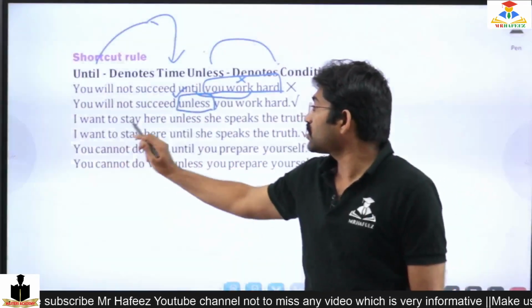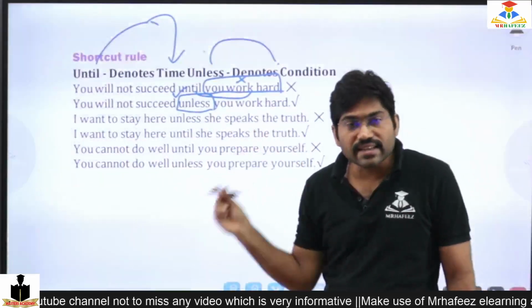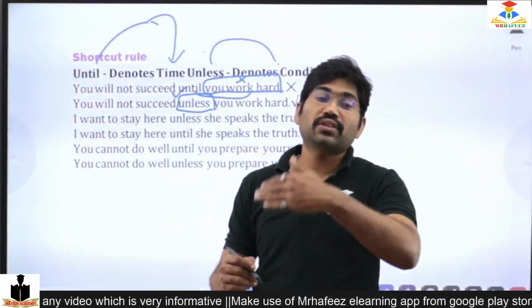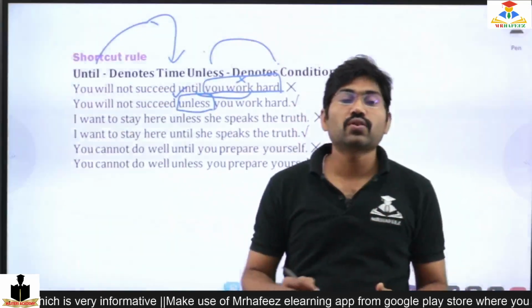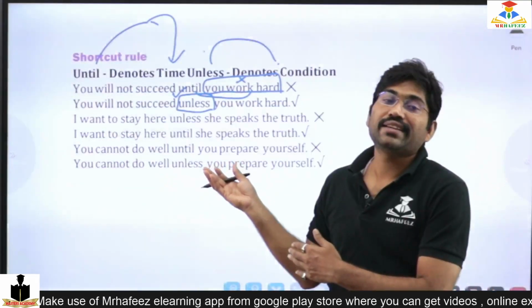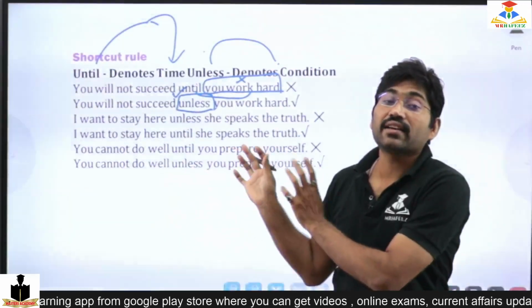I want to stay here until she speaks the truth. Here is the case again, but to stay, I should wait for a long time. So directly I am able to see the condition here, but indirectly the time is hiding inside it.